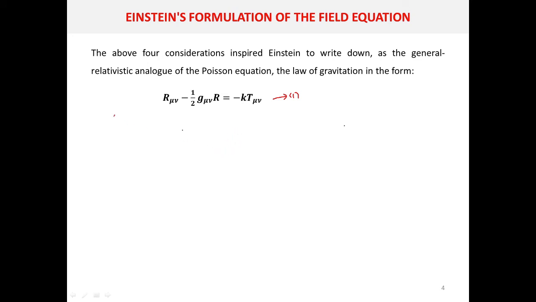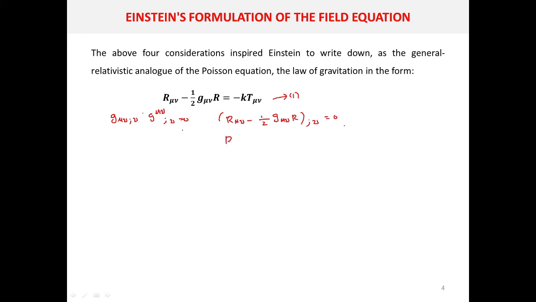Now in the geodesic coordinate system, the covariant derivative of the contravariant g mu nu with respect to nu is 0. So actually we have written this particular equation using the Bianchi identity, because the covariant derivative of R mu nu minus half g mu nu R was 0.